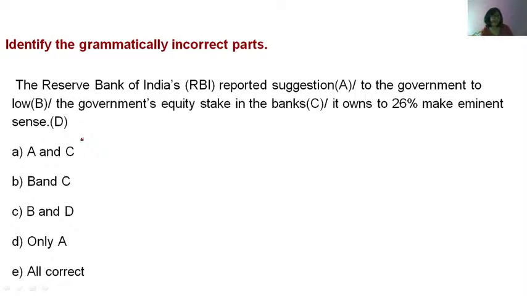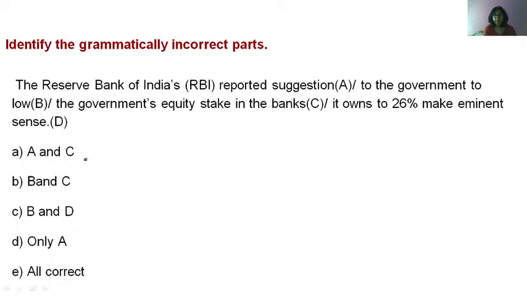Then one more is there, let is also important. Let and help. Let, help, bid, but you won't find sentences with bid. Let me write it down.